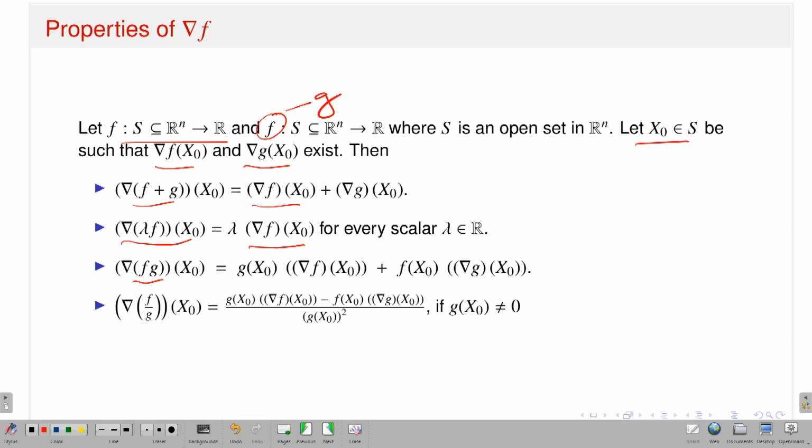Product, also you can talk about the gradient of the product function at x naught, which is nothing but the value of g at x naught times the gradient of f at x naught, plus f of x naught times the gradient of g at x naught. And suppose the division makes sense, that means g of x naught is non-zero, then I can talk about the gradient of f by g at x naught, which is nothing but this quotient. So, these are the properties of the gradient of f.